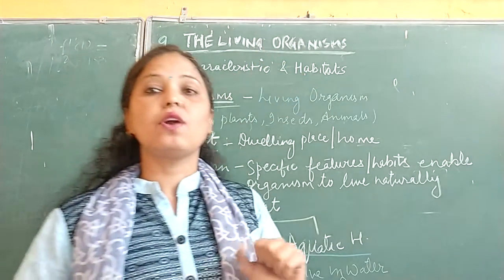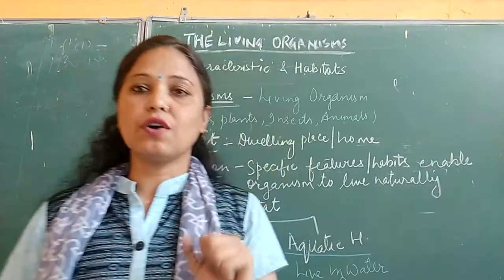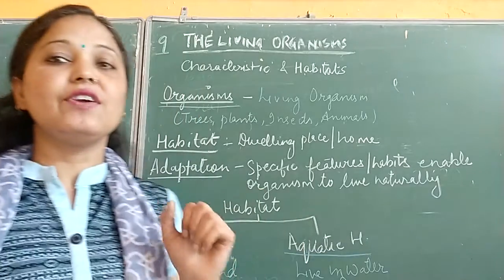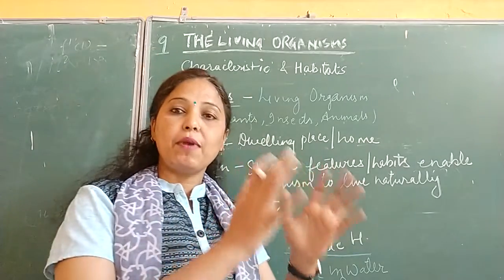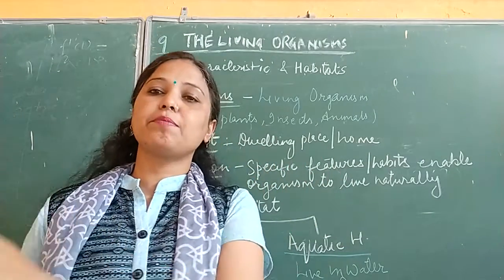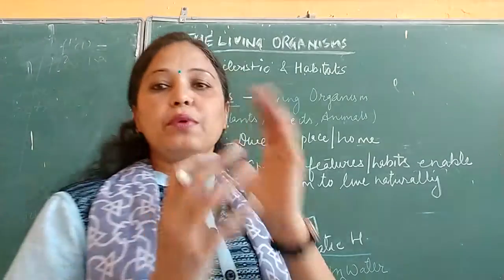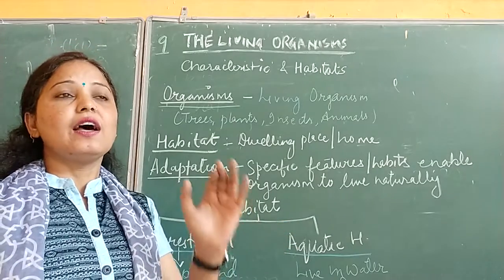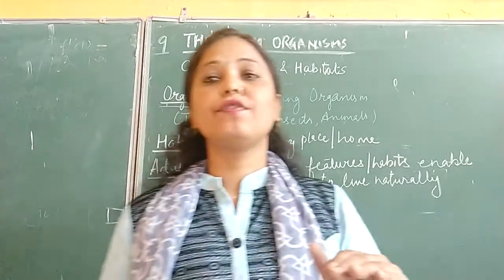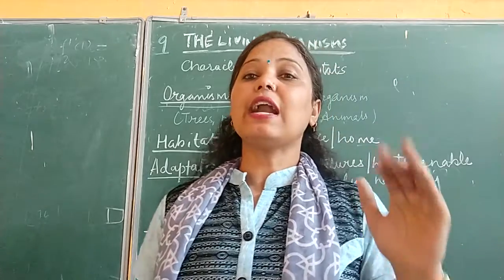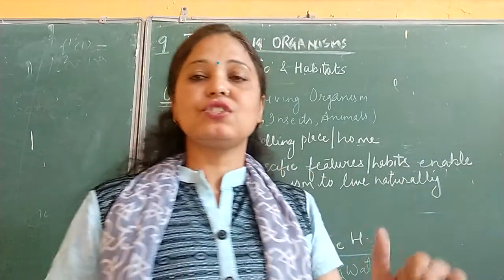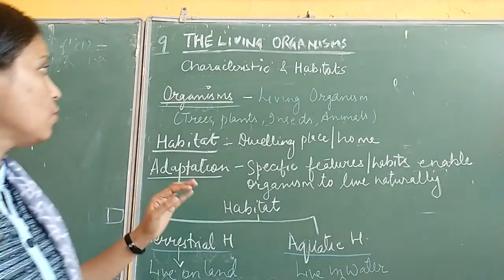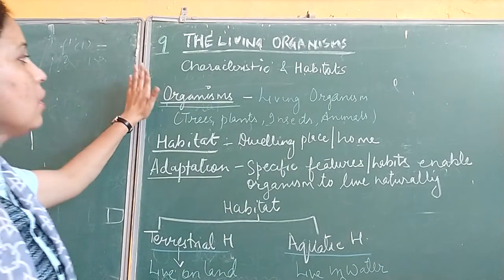Do you know there are about 19 million organisms living on our earth. These living organisms include plants, animals, insects, reptiles, fishes, birds, everything. Out of this, roughly 11 million are animal species and 8 million are plant species. So in this chapter we will discuss organisms.